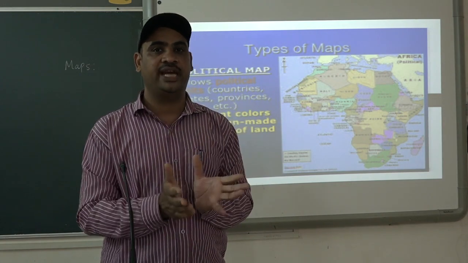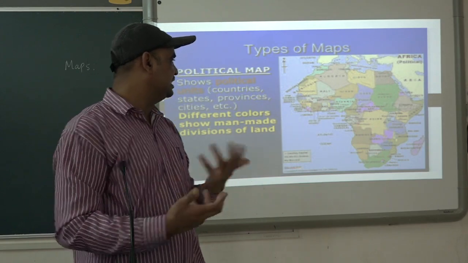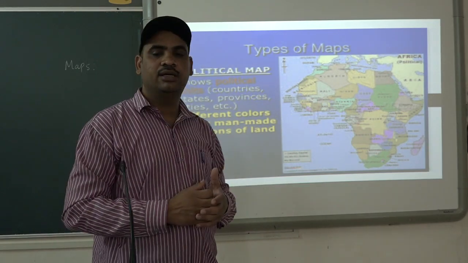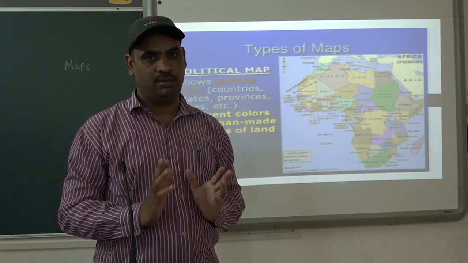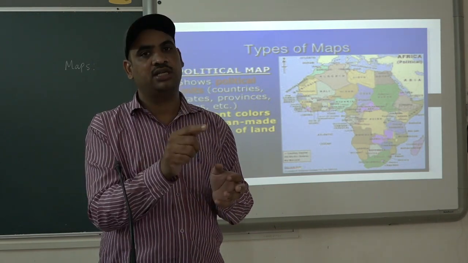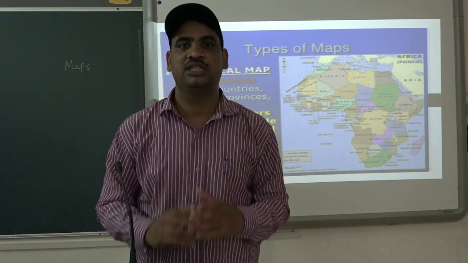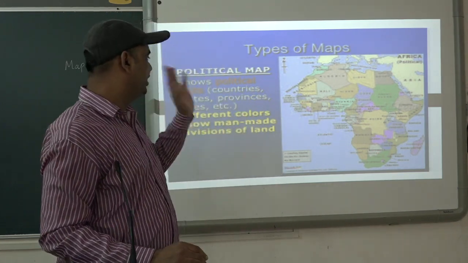So the border of states, even if a country has different states, that state can be described with the help of a political map. If any map is showing information about a state, its border, its capital city, like that, this type of map is known as a political map of India.